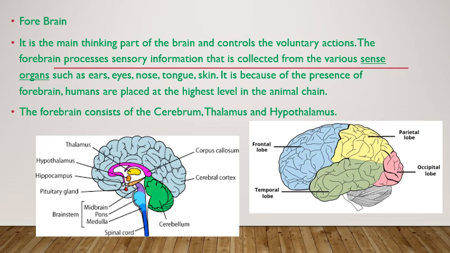So the forebrain processes sensory information. It mainly collects from the various sense organs. What are the sense organs we have? I think you all know that, right? Ear, eyes, nose, tongue, skin.